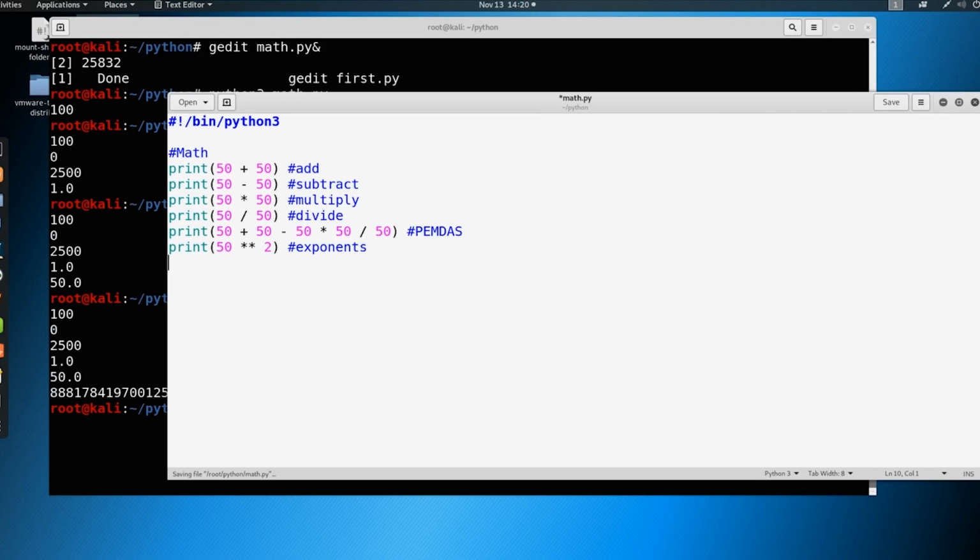We could also do this. So we do print 50 % 6. Now this is called a modulo. Let's take a look at what it does.